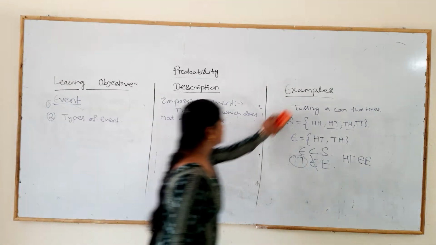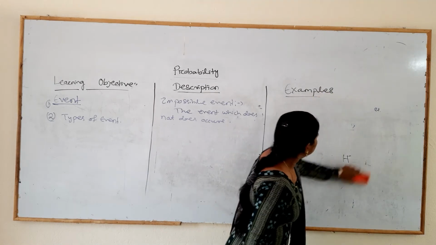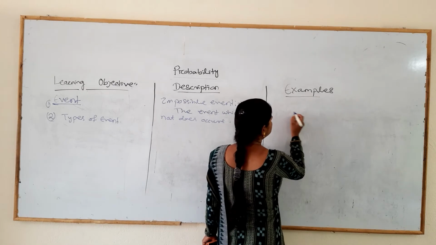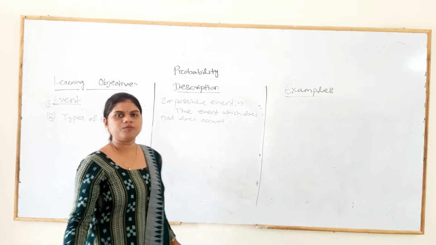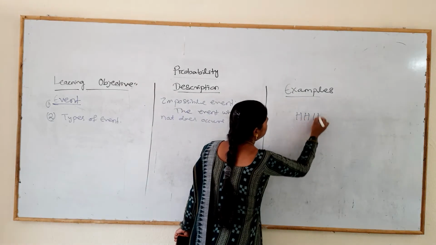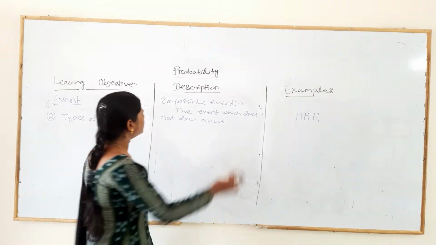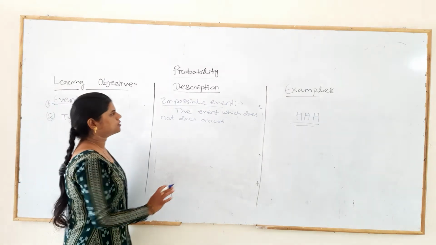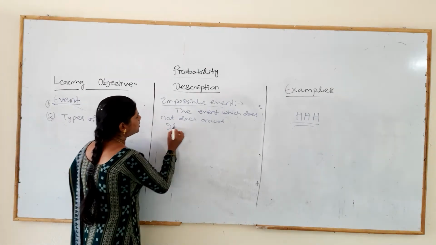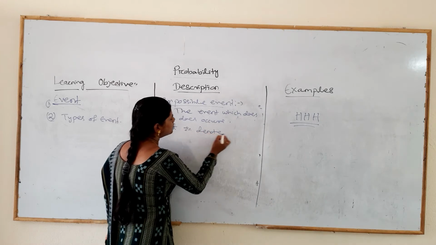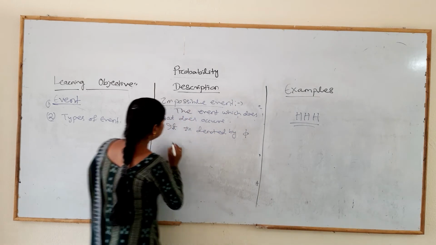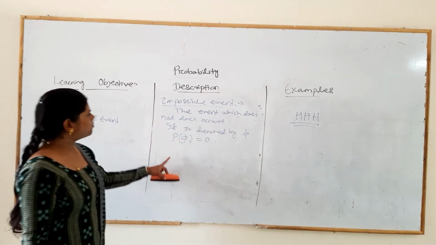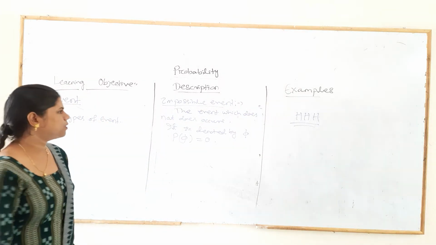For example, when we toss a coin two times, getting three heads is not possible. This type of event is called the impossible event. It is denoted by phi, and the probability of phi is equal to 0. That means the probability of an impossible event is equal to 0.